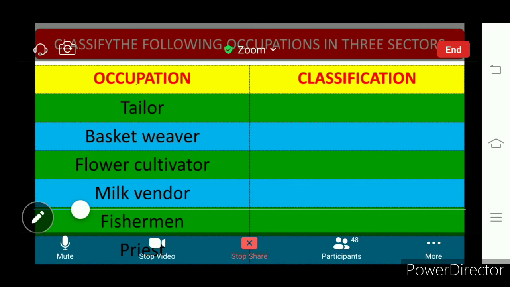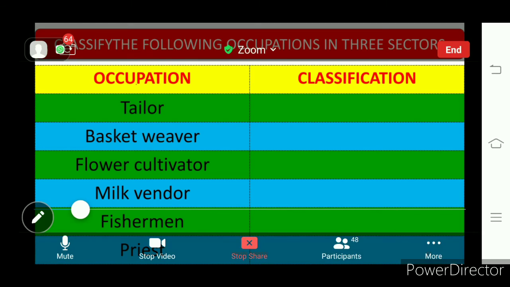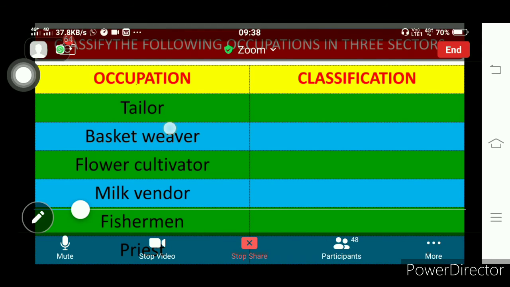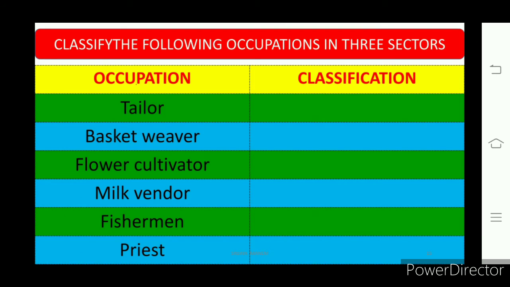If you open the textbook, you will find one table showing occupation and classification, asking you to point out all those economic activities into three sectors. For example, tailor, basket weaver, like these we find here. So where do these activities come?